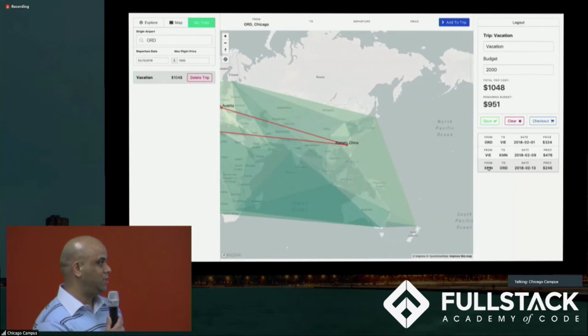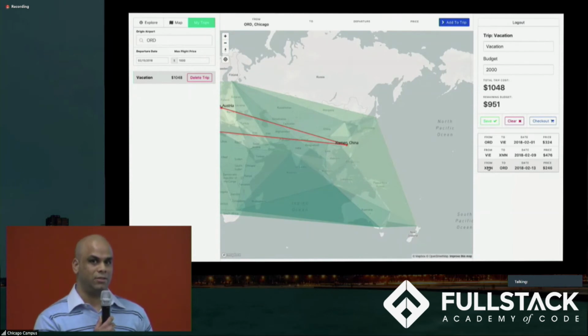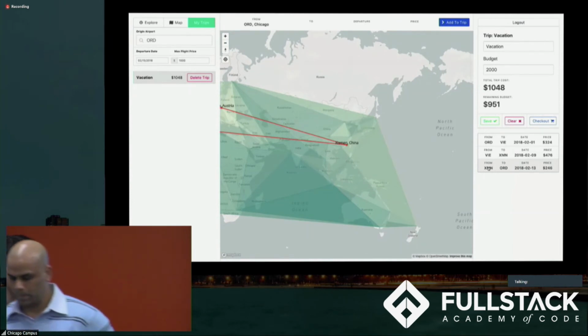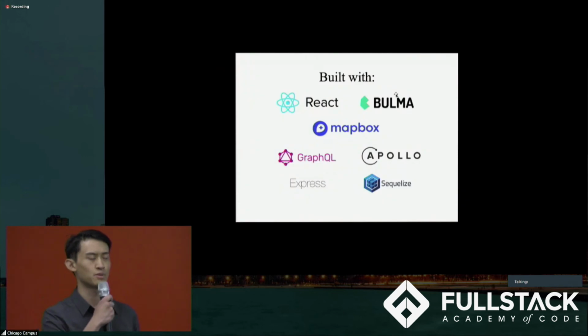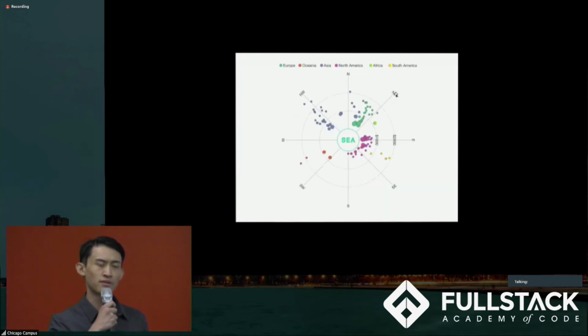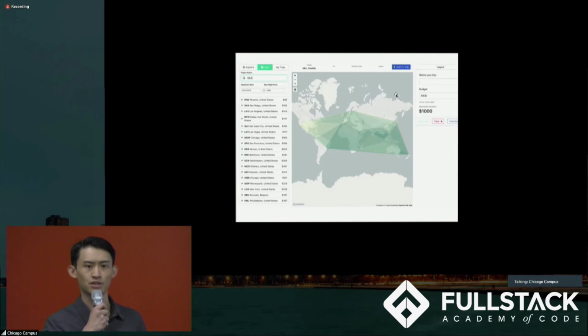He'll talk about the challenges we have faced while developing the application. Thank you, Ashish. So one of the things we had to do was filter and display a lot of data to the user. And many of our components needed the same data displayed in different ways. To manage this, we used Apollo and GraphQL to manage the data from the database to the front end. For the price map, we use Victory.js, which is a library using React and D3 to provide interactive data visualizations. On the geographic map, we use Mapbox.gl to render the map itself, as well as data layers, which were computed using Turf.js, a geospatial library.